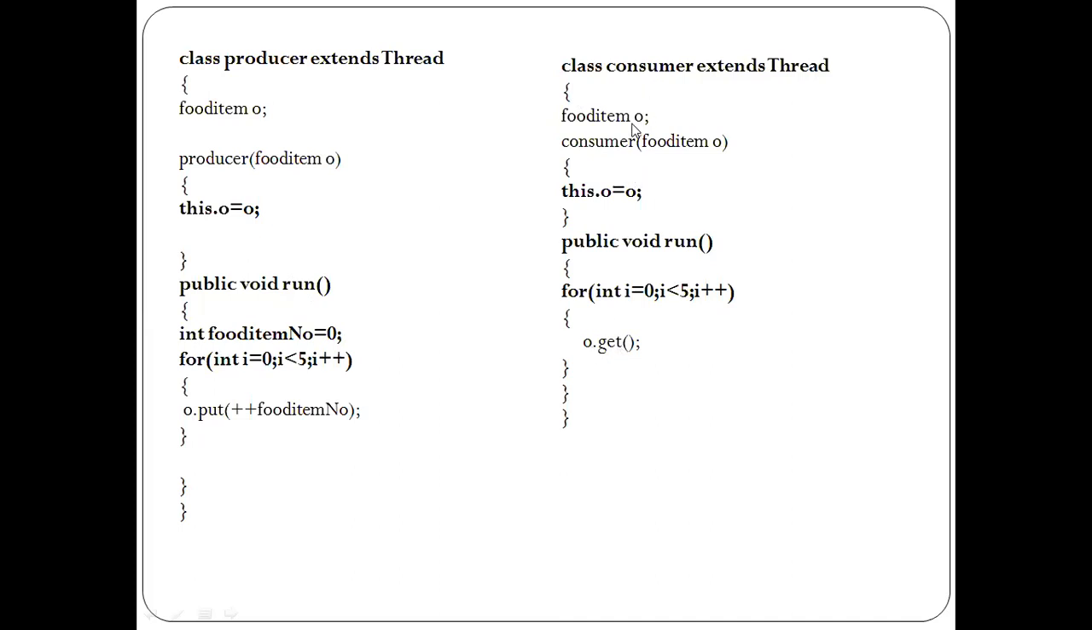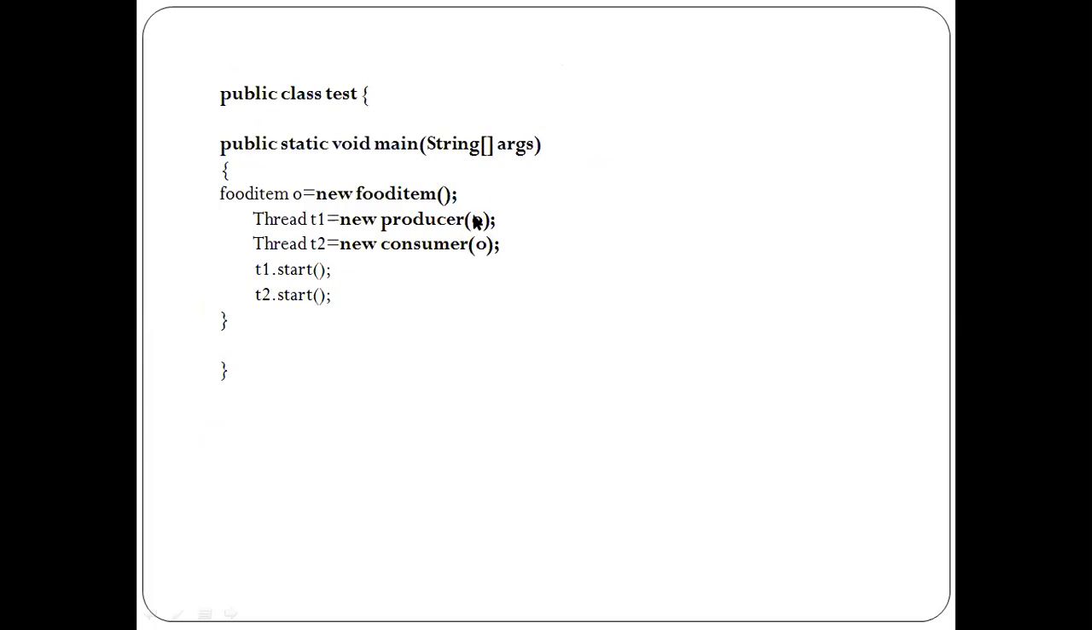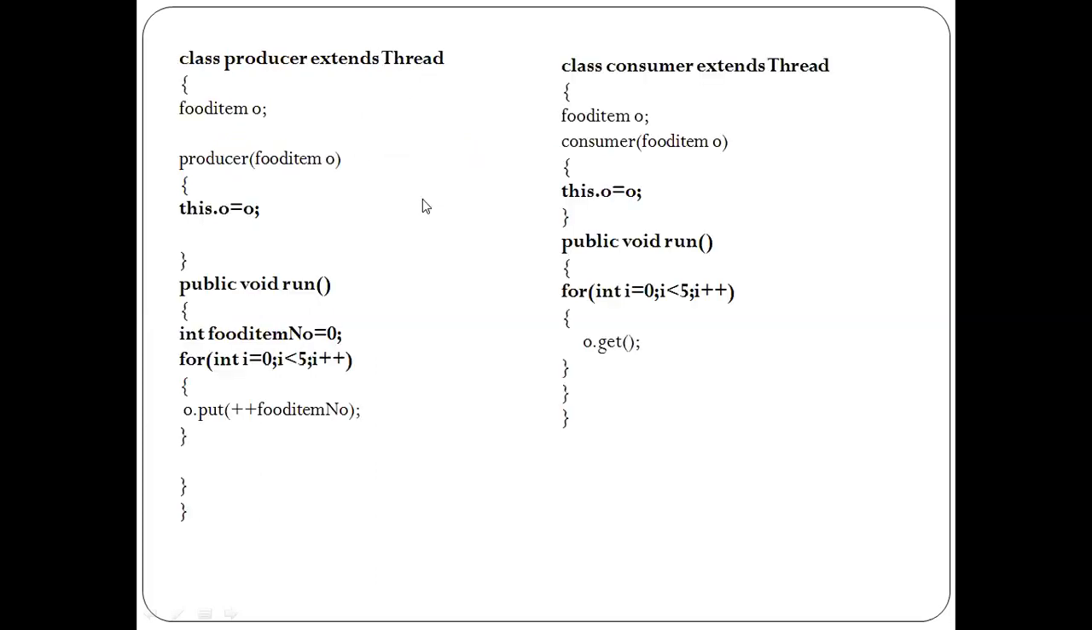Okay, but what is O? You have to set that O. So to set this O, I have declared and initialized this O with new food item, and the same value of O I'm passing. So to whom is it pointing? New food item. The same O gets initialized. This data field O gets initialized using the producer constructor.